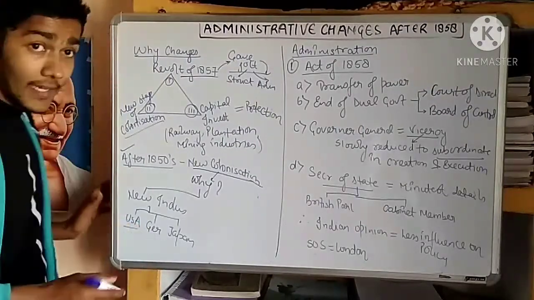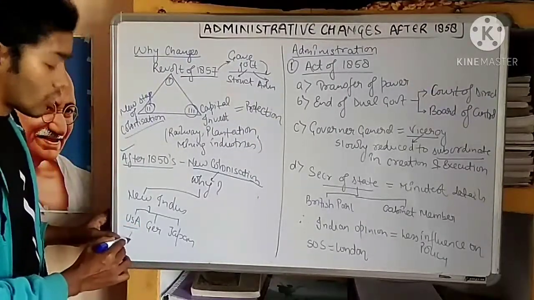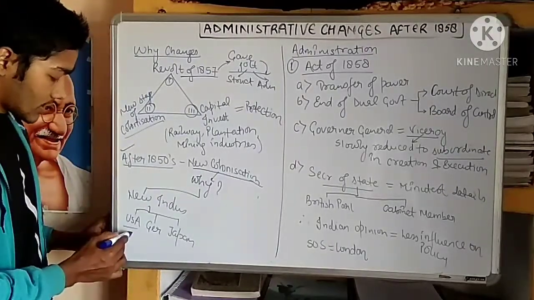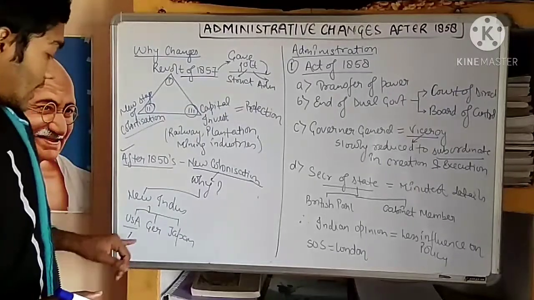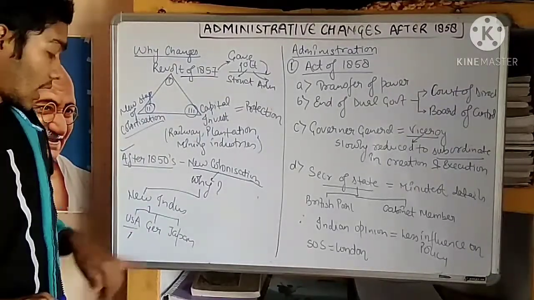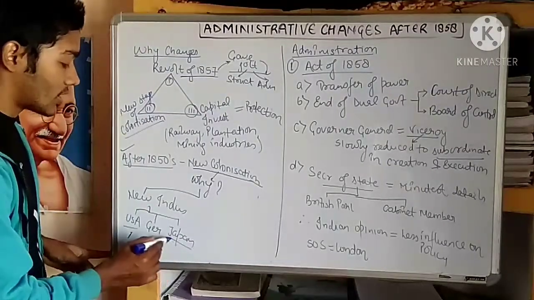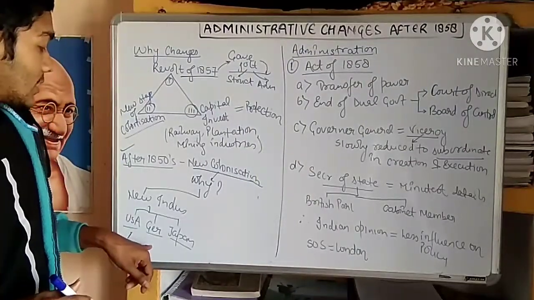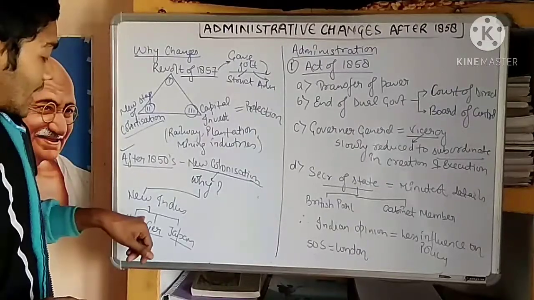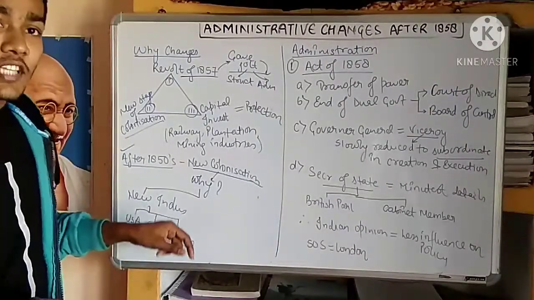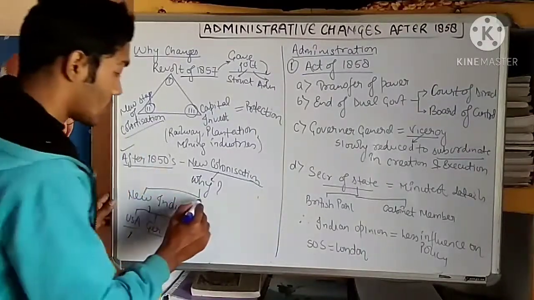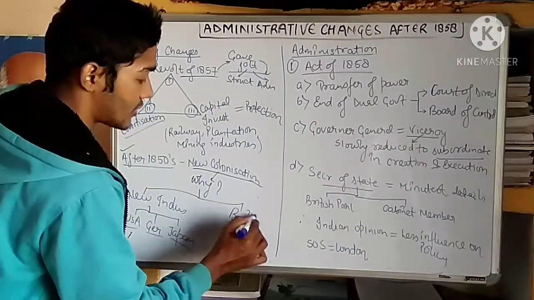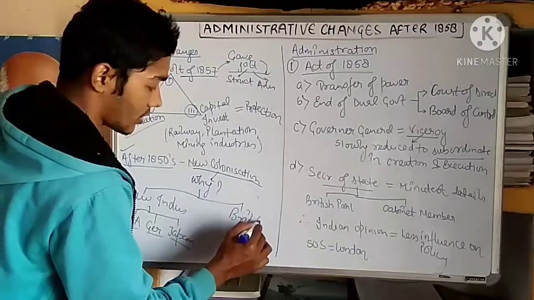After 1777, the USA emerged as a new nation. So they promoted industrial policies. Germany and Japan also promoted their industrial policy. When they promoted the industrial policies, they emerged as industrialized nations. When they emerged as industrialized nations, they gave a challenge to the old power. So what was the old power? The old power was Britain and France.